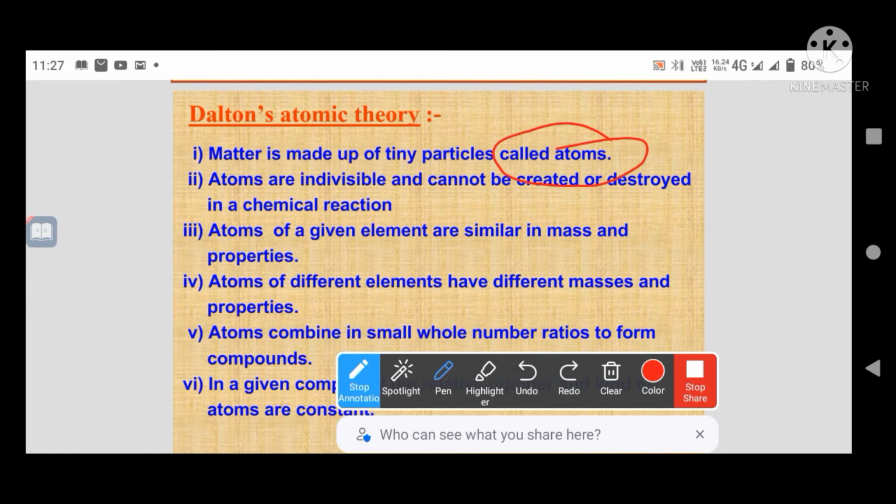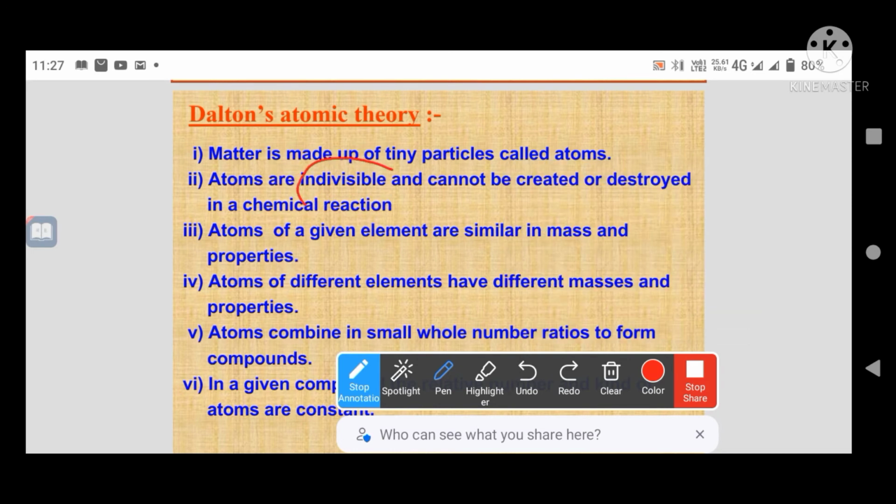Atoms are very, very small. We can't cut an atom further into two pieces. Such a small particle is called an atom. Okay? What is matter? Matter is made of very teeny particles. Next, atoms are invisible. What is it? Atoms are invisible.